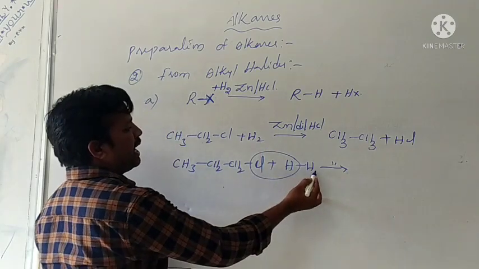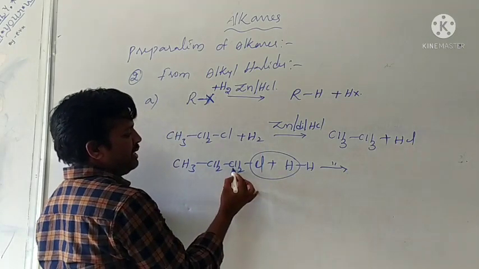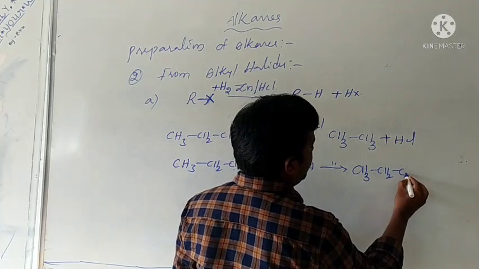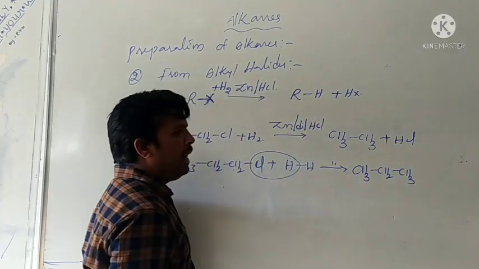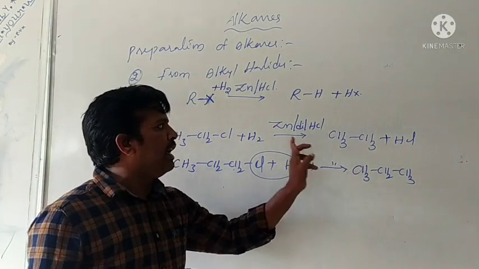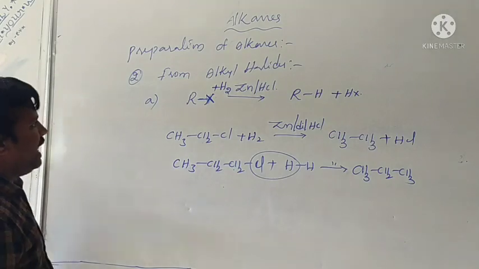Removal of HCl here, with hydrogen directly attached to this CH2 group. Formation of what is that? CH3, CH2, CH3, that is propane. From the propyl halide, we can get the propane in presence of zinc and dilute HCl.